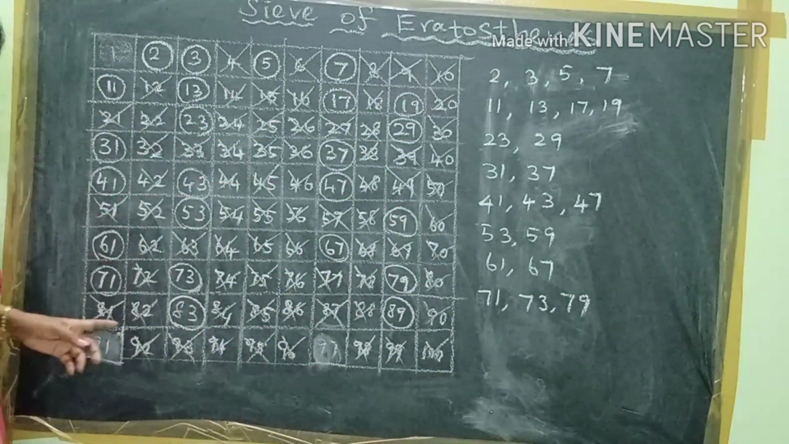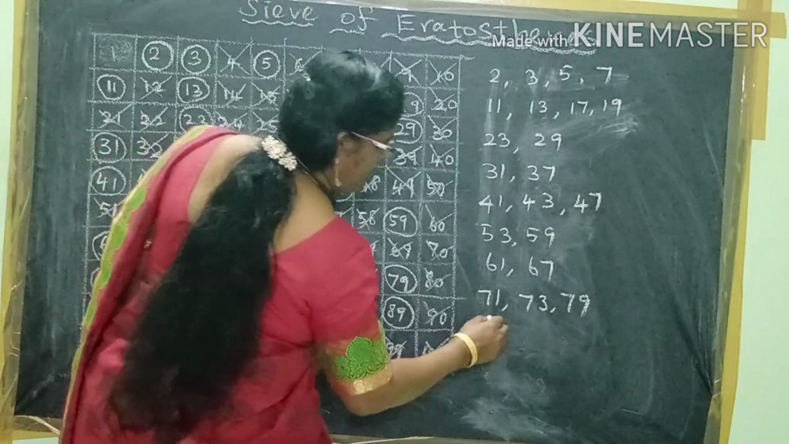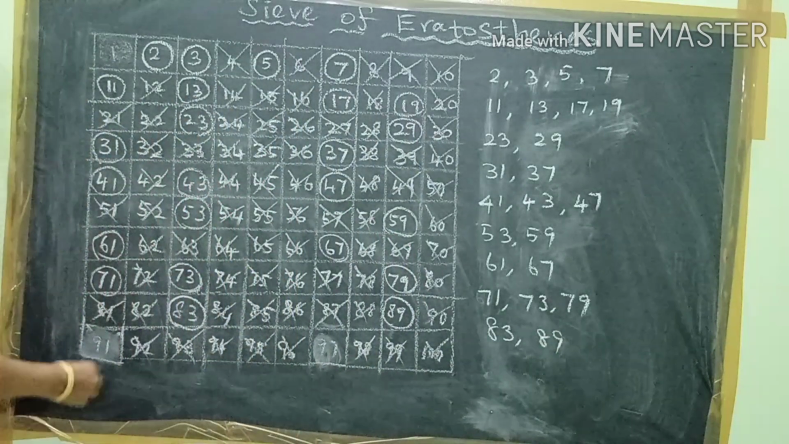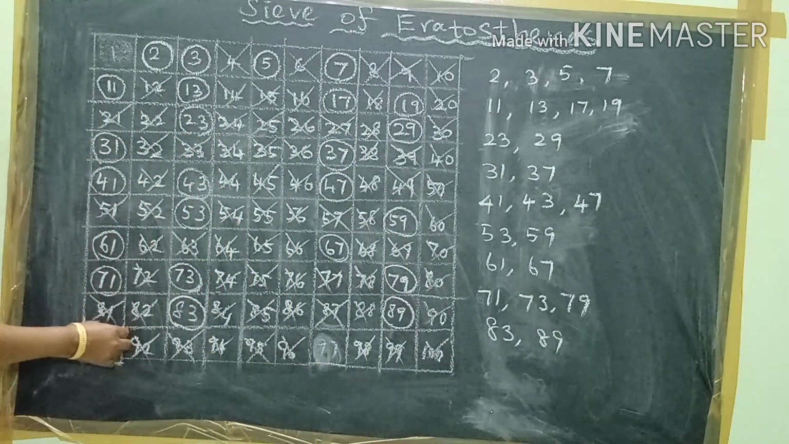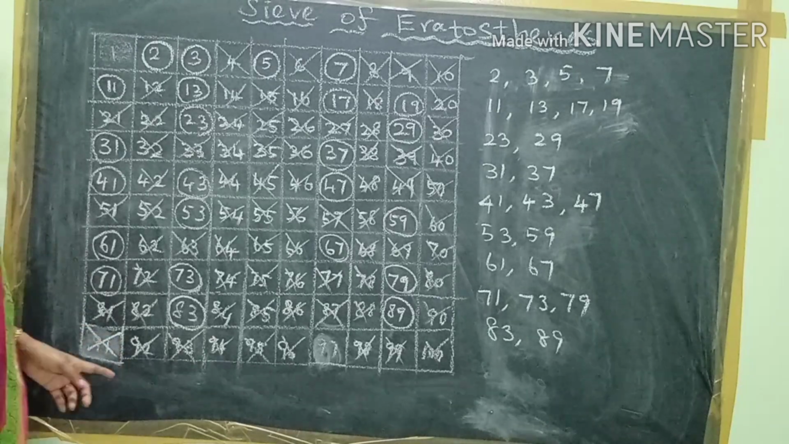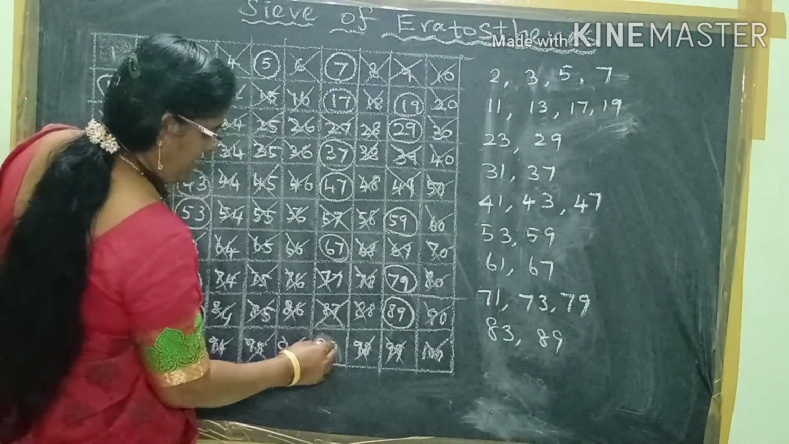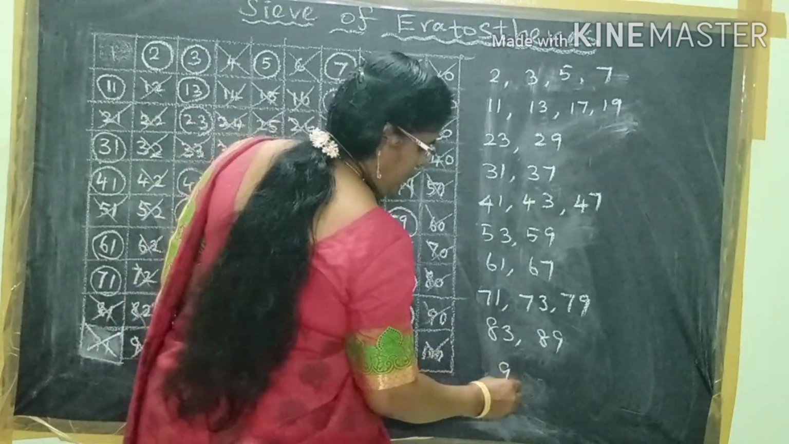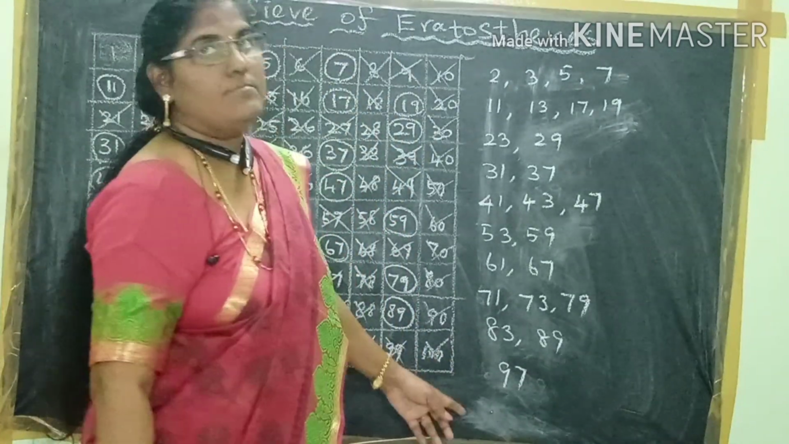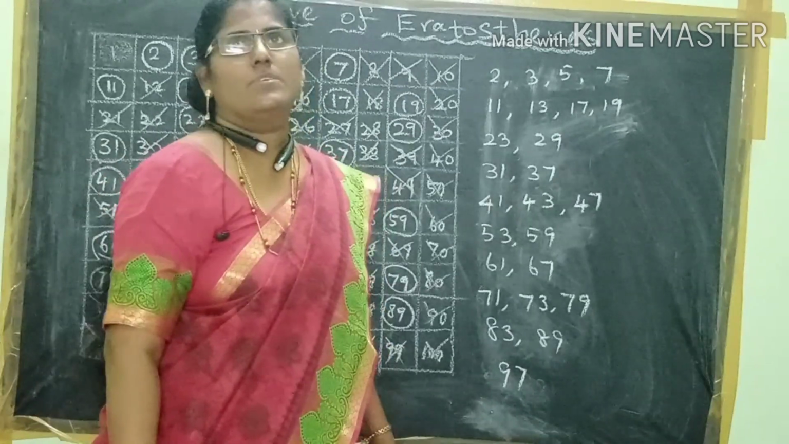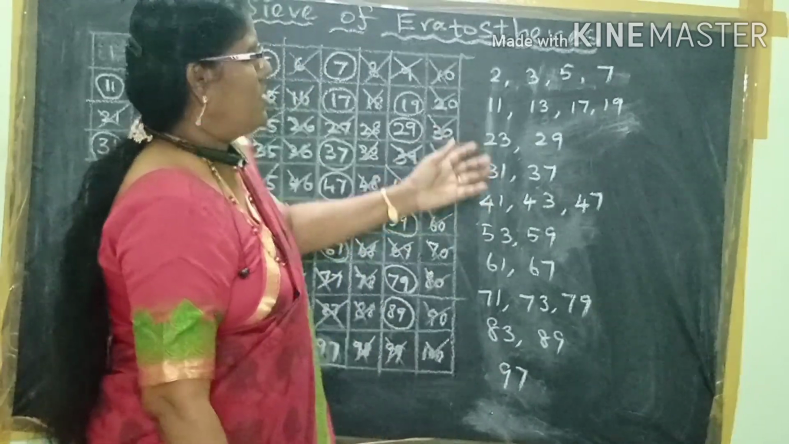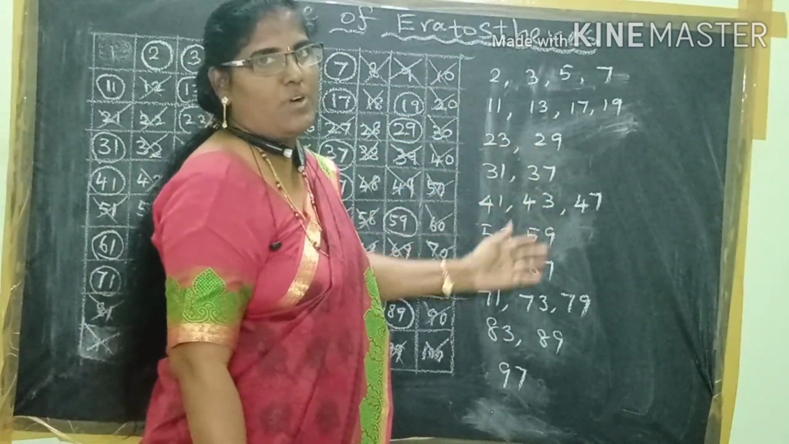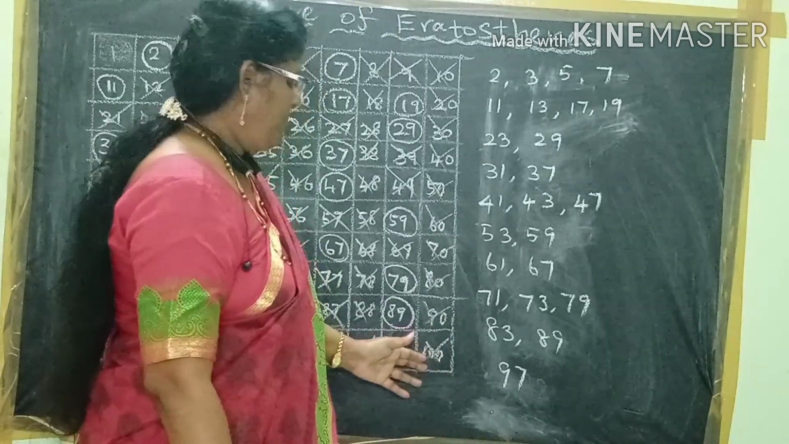And the next row, 83 and 89. And the last row, see, 91 is a multiple of 7 table, so just cross it out. So the last row, what is remaining? 97. 97 is a prime number. So, children, let us count the prime numbers. How many prime numbers up to 100?